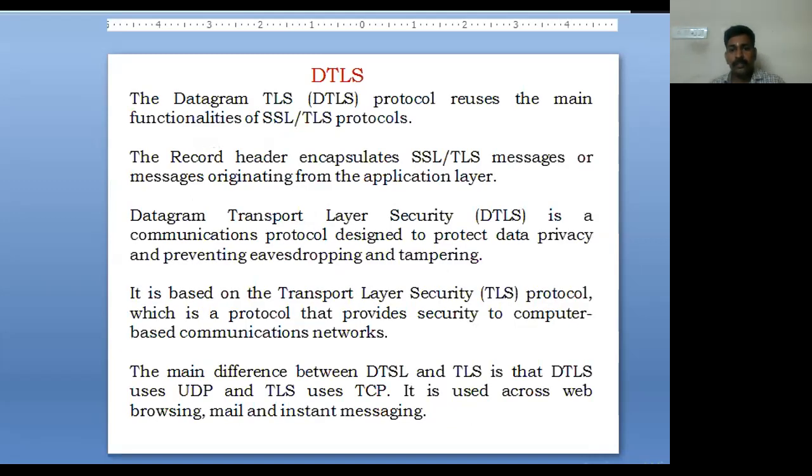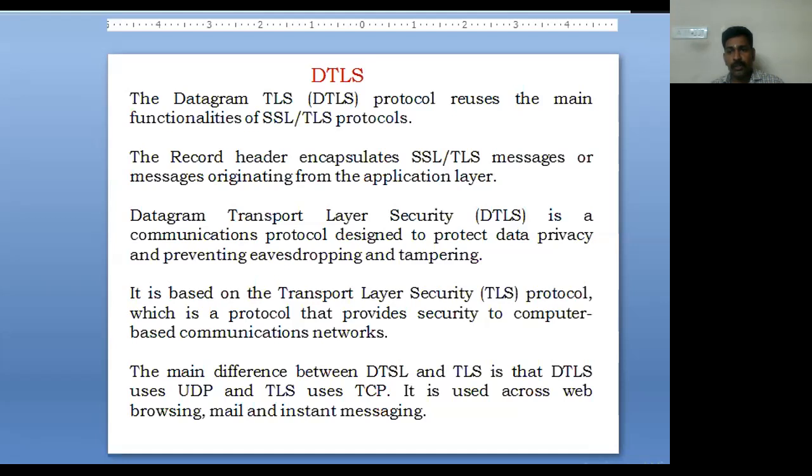DTLS is a protocol that reuses the main functionality of SSL and TLS. It is a communication protocol designed to protect data privacy and also prevent tampering. It is a protocol that provides security to computer-based communication networks. We know the main difference between DTLS and TLS: DTLS uses UDP, user datagram protocol, whereas TLS uses the TCP protocol. It is used across web browsing, mail, and instant messaging.